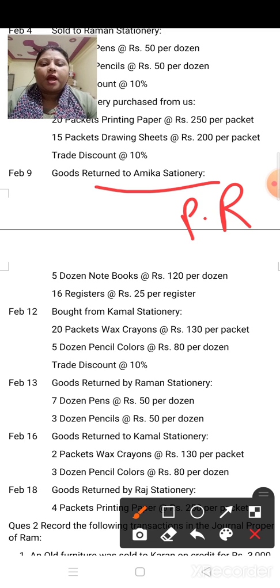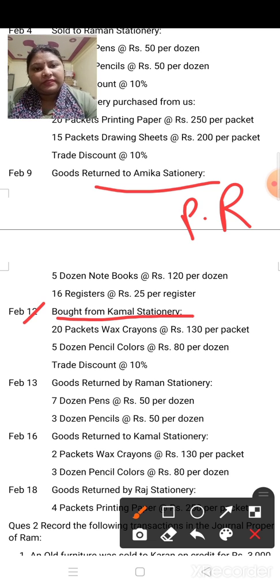Okay. Now come to Feb 12. Bought from Kamal Stationery. Bought means purchase. So here you have to make the purchase book. Okay. All transactions are of stationery and all transactions are on credit. So you have to enter in the books. Now the book name you have to find out.